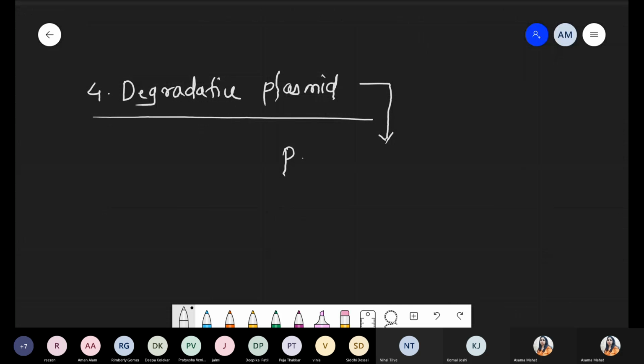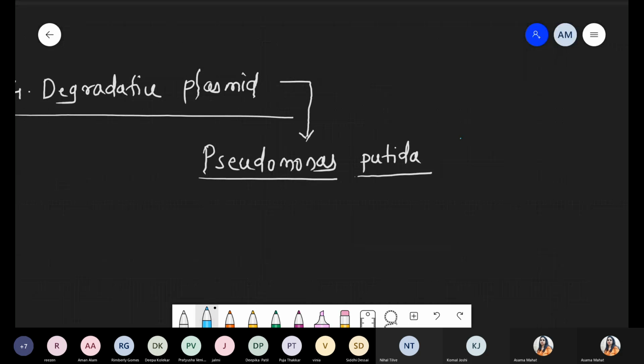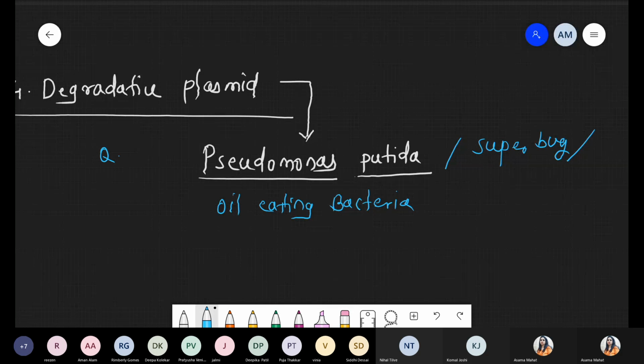It is also called the oil-eating bacteria, the petroleum product eating bacteria. One question: Pseudomonas putida.